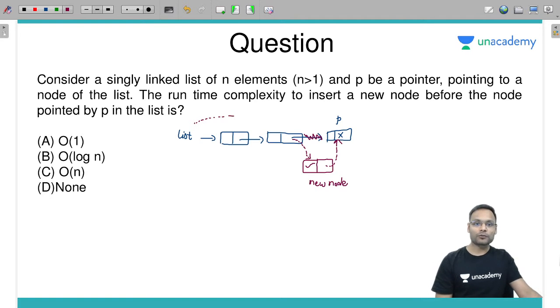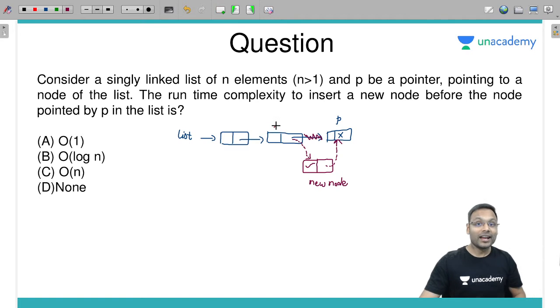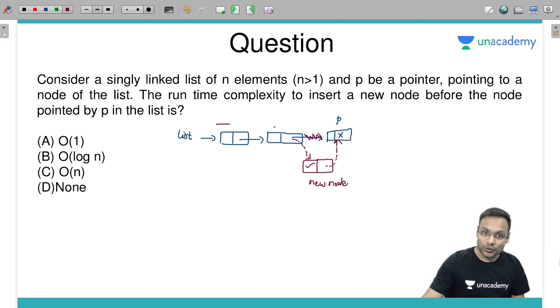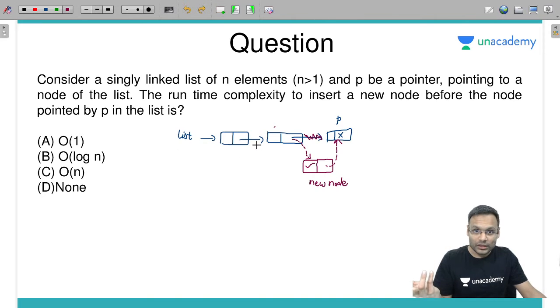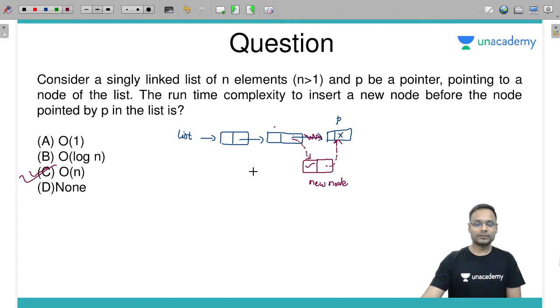You will have to traverse from the starting through a pointer so that you can reach the predecessor, and that traversal will take some time. How much time? As many nodes as we have before P. In the worst case, how many nodes before P can we have? Almost all n nodes, n minus 1, if P is pointing to the last node. That's why the complexity is big O of n. So I have to include a traversal to reach the predecessor of P so that I can change this pointer, and for that, complexity is this.